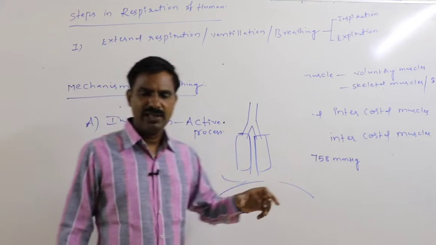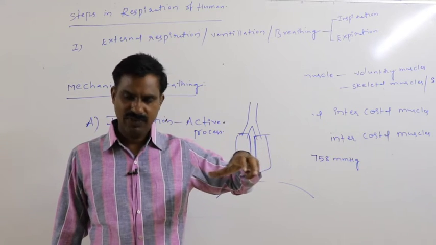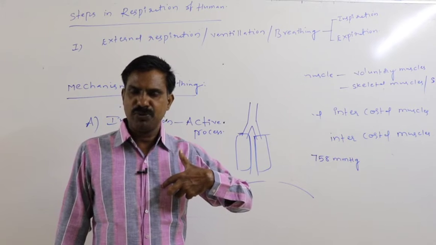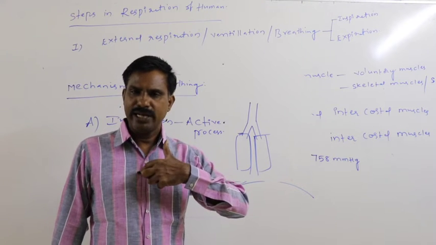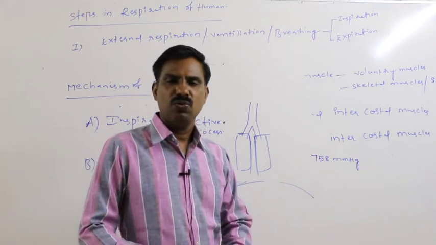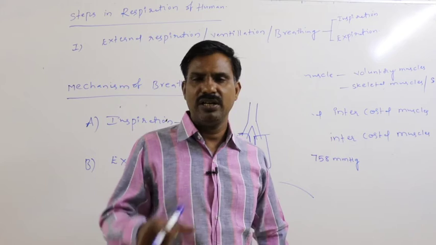Whenever the external intercostal muscles get relaxed, the ribs move towards their original position, the sternum moves back, and the vertebral column also moves to its original position.